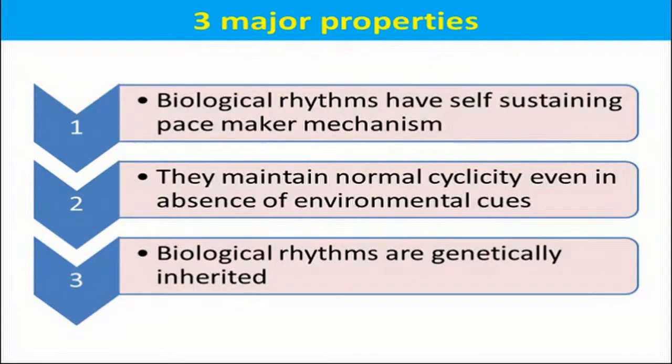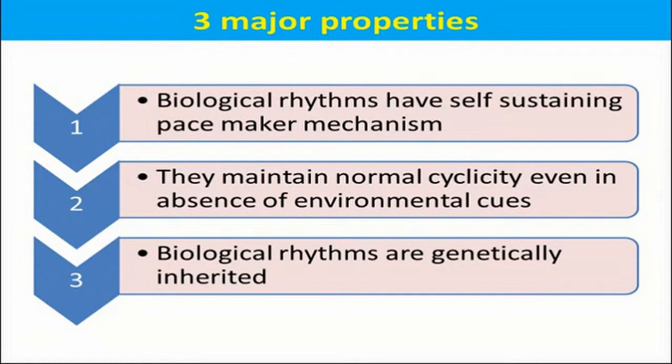So there are three major properties. If you look at the biological clock in a very simple way, you will get three major properties. The first one is that biological rhythms have self-sustaining pacemaker mechanisms, means they start by themselves and they can adjust by themselves. So self-sustaining pacemaker, they don't require any external support or external energy to run those cycles. They have their own system, and the cycle runs once it receives the stimulus.